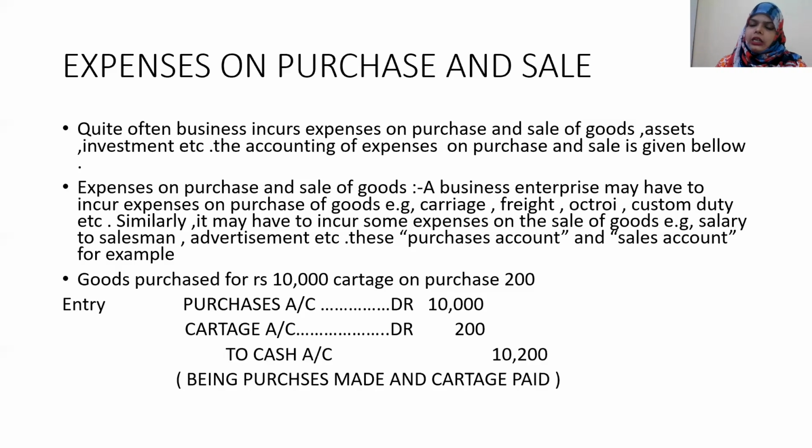Second one is cartage. Cartage is also an expense. It belongs to nominal account. So we are also debiting the cartage part, that is 200 rupees. And to cash account, cash is a real account. Debit what comes in and credit what goes out. So you're paying an amount of rupees 10,200 to purchase goods.